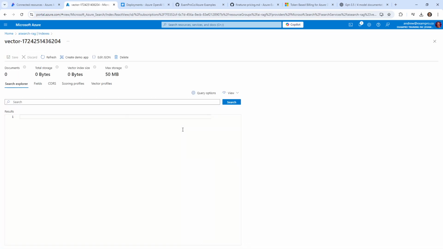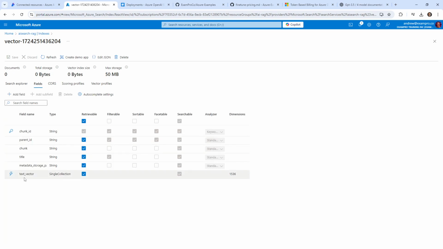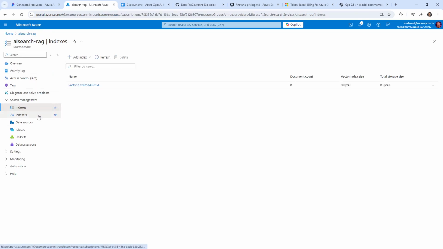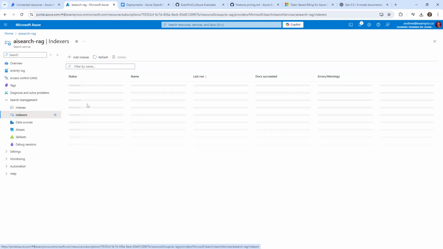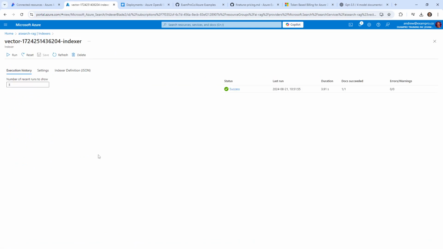So in the indexes, if we go to fields, we have text vector, so that's the text vector data. We have chunks, so I believe that it chunks and then stores the text vector data. We have a title, which I don't remember coding. We have the metadata, maybe the title of the document, so that if we need to find the document, we can look it up. Let's go over to the indexers and see what they did for this.